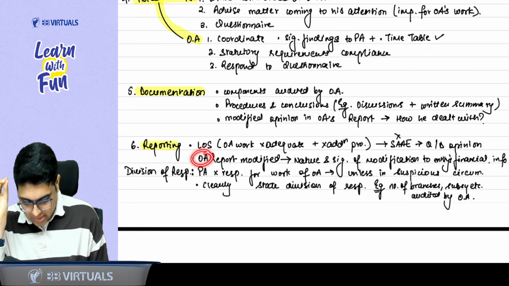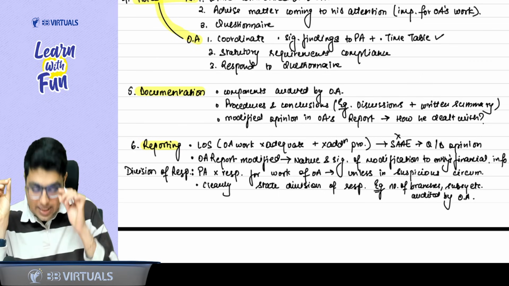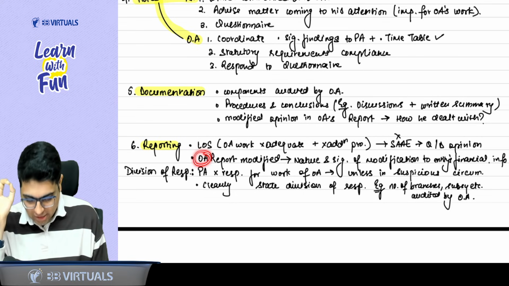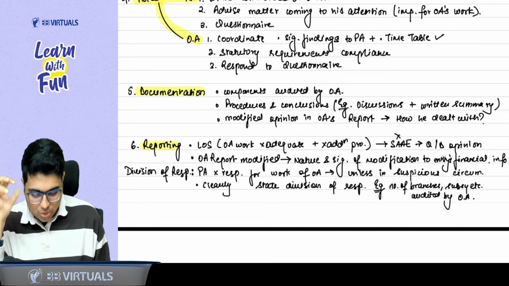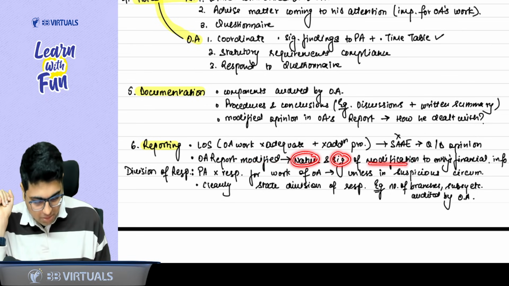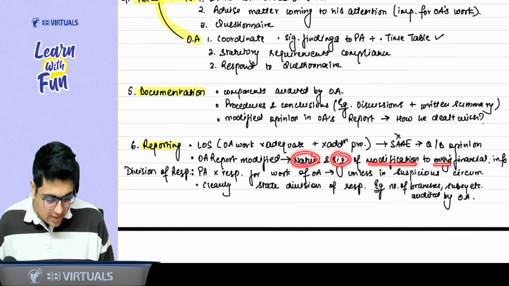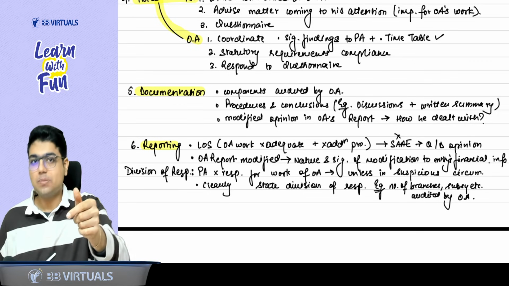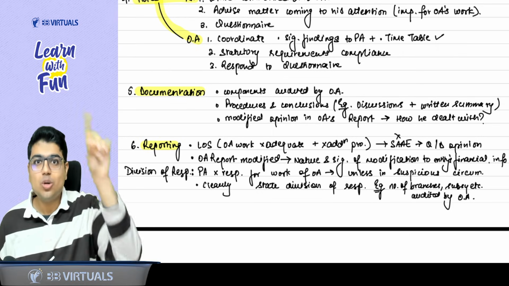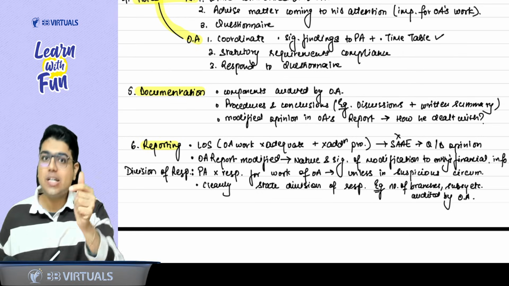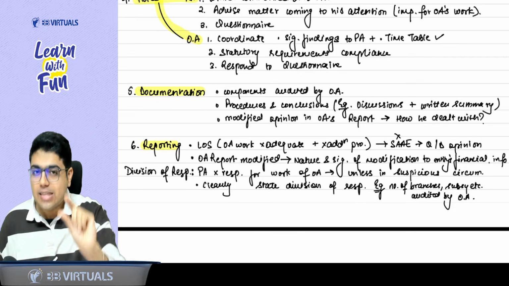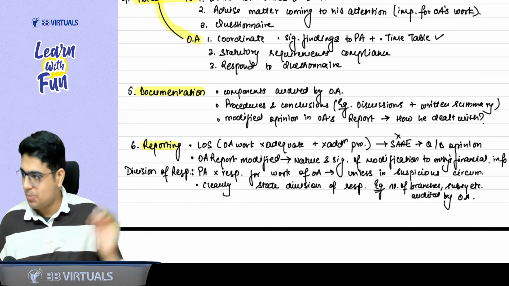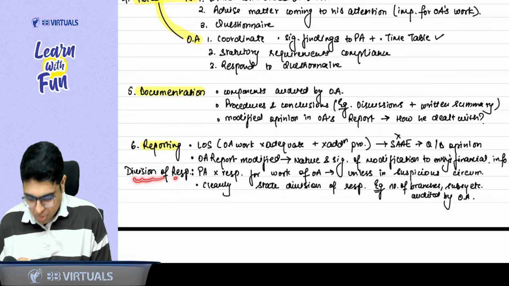If the other auditor's report is modified, does that mean that I also need to modify the report of CFS? No. If the other auditor's or, let's say, subsidiary's report is modified, you need to consider the nature and significance of the modification in relation to the entity's financial information. So if a misstatement is material to the subsidiary, it does not mean it will be material to the whole consolidated financials also. If it is material to the whole consolidated financial statements, then only you modify your report of CFS. Make sense? Yes, sir.